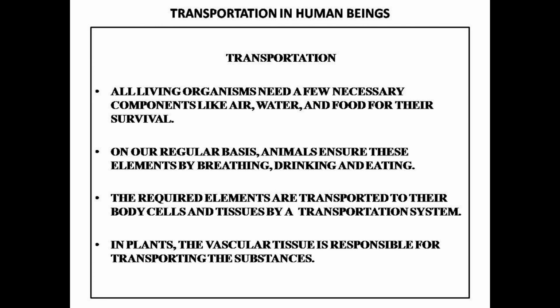All living organisms need a few necessary components like air, water, and food for their survival. On a regular basis, animals ensure these elements by breathing, drinking, and eating. The required elements are transported to their body cells and the tissues by a transportation system. So here we are going to discuss the transportation in human beings.